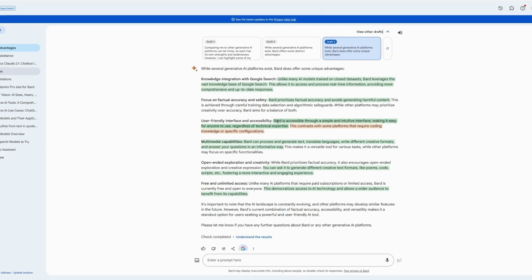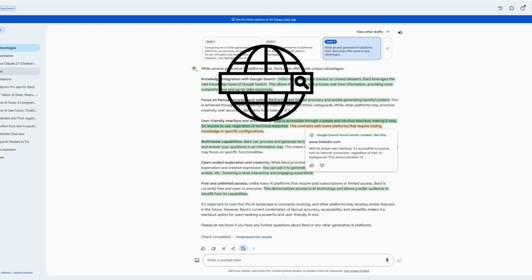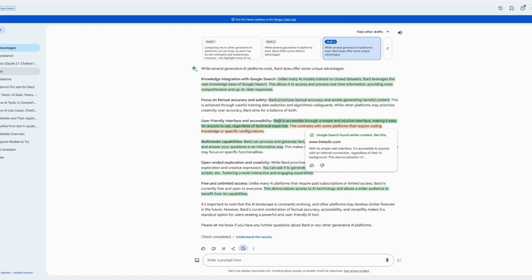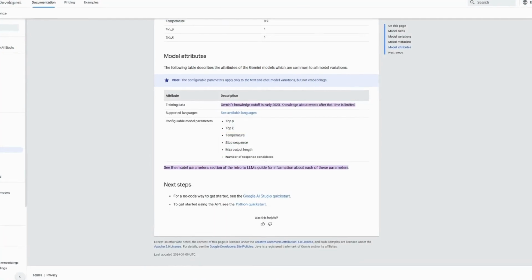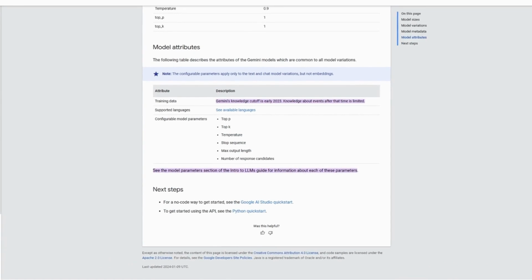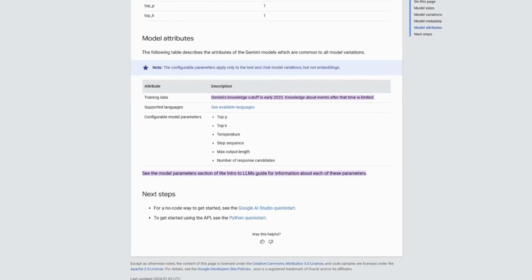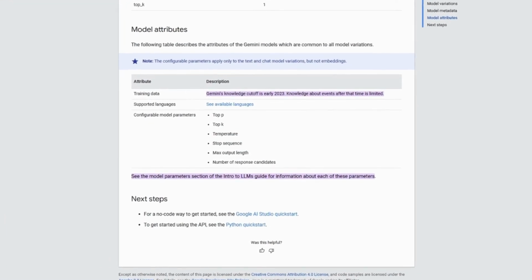By clicking on any of the highlighted sentences, you can discover the source's website and a summary obtained from the Google search. Equally important, it is worth noting that Bard has an edge over other platforms in terms of internet access. Unlike ChatGPT, which requires a subscription to access integrated browsing, Bard offers access to the internet for free. Also, Gemini Pro's knowledge cutoff date is early 2023, which means Bard is one of the most up-to-date models currently available.